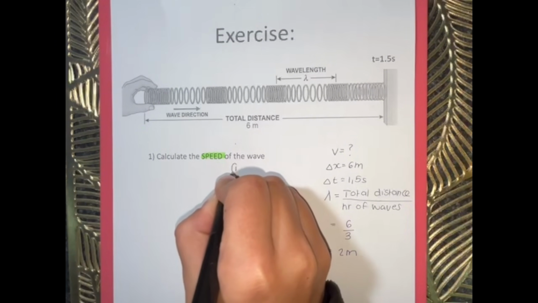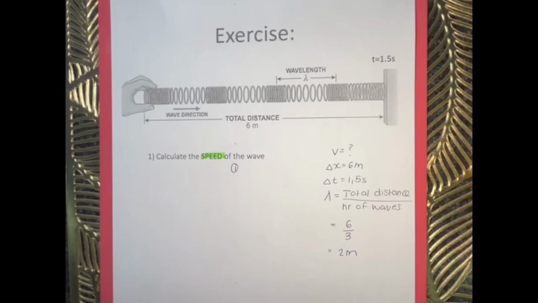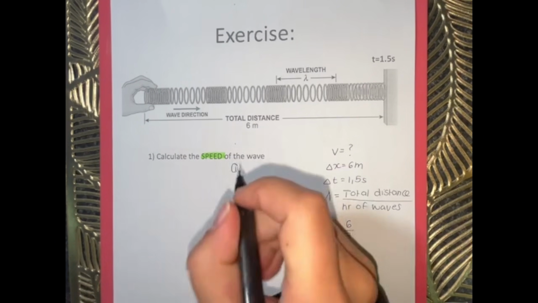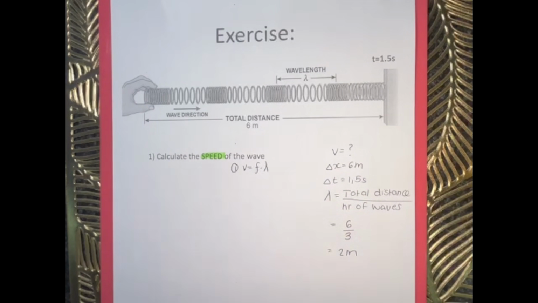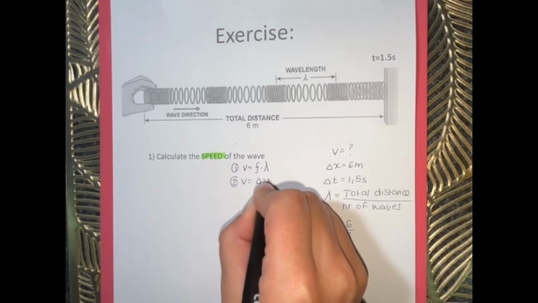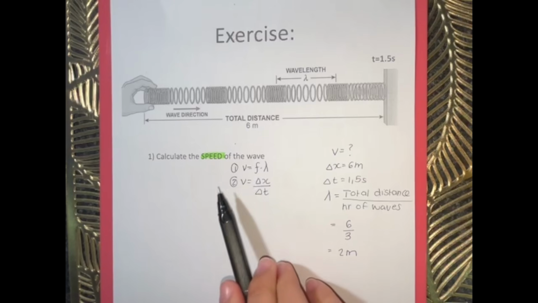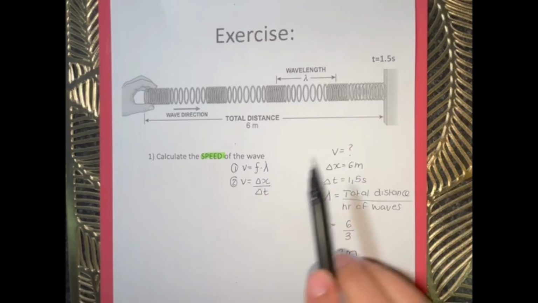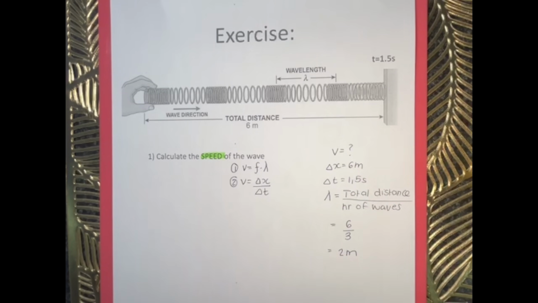Now, what are the two formulas that I can use to calculate the speed of a longitudinal wave? There's obviously two formulas. The first one is V is equal to frequency times wavelength, or we can use V is equal to the change in distance over the change in time. But what formula am I going to use? I can use the second formula because I already have enough information. I do not have to calculate something extra. I can jump right into this one.